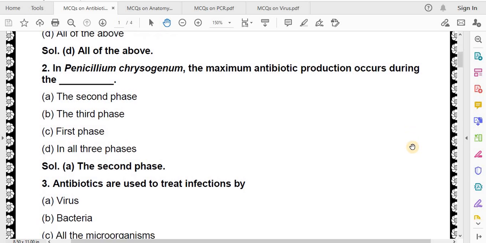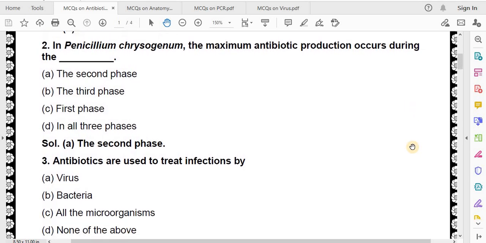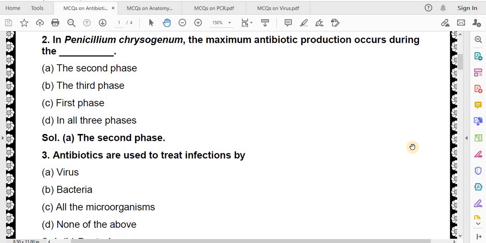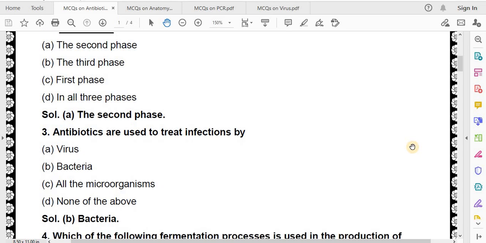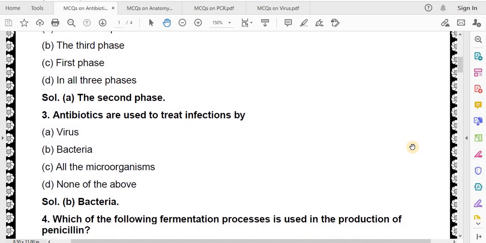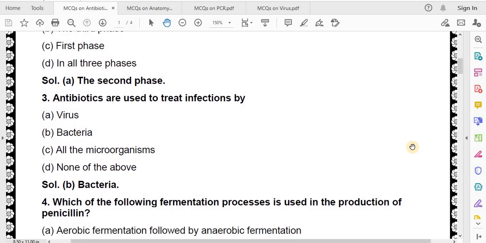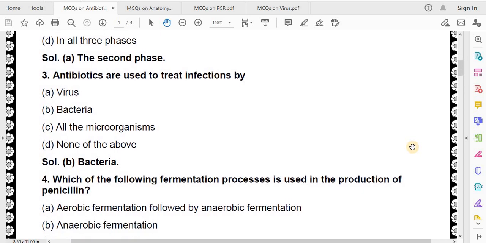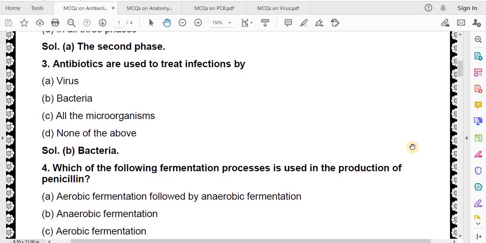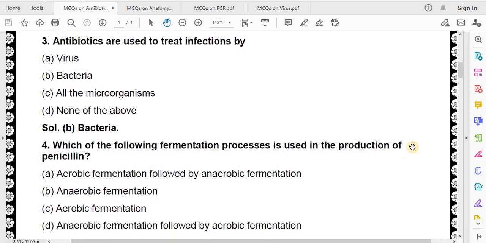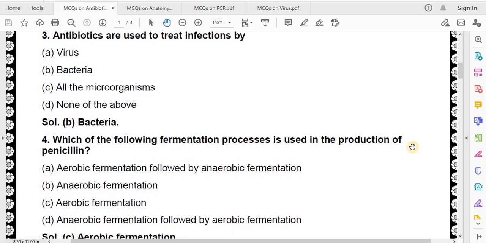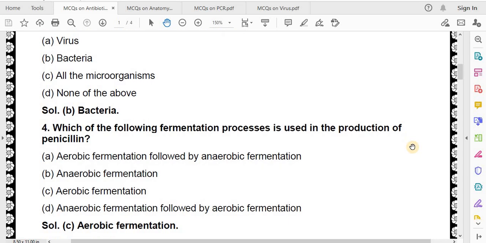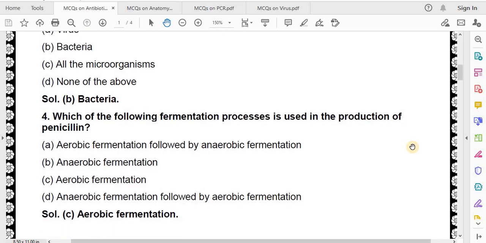Antibiotics are used to treat infections by virus, bacteria, all the microorganisms, none of the above. Correct answer is bacteria. Which of the following fermentation processes is used in the production of penicillin? Aerobic fermentation followed by anaerobic fermentation, anaerobic fermentation, aerobic fermentation, anaerobic fermentation followed by aerobic fermentation. Correct answer is aerobic fermentation.